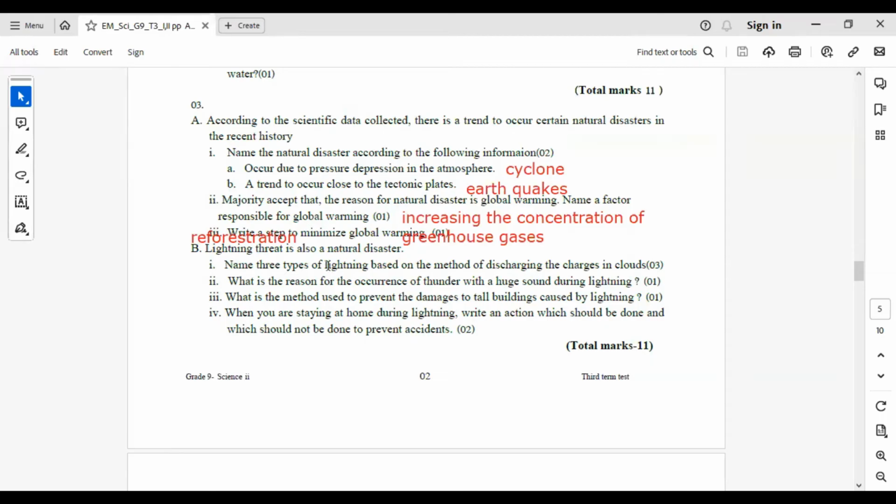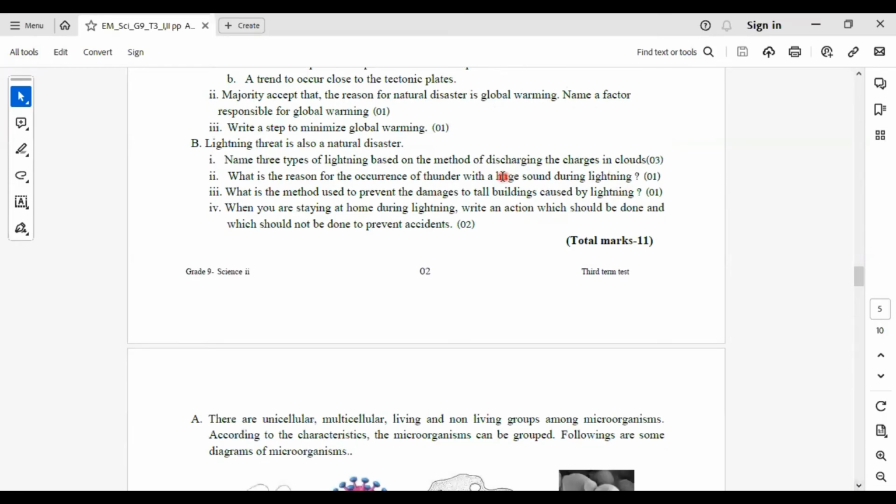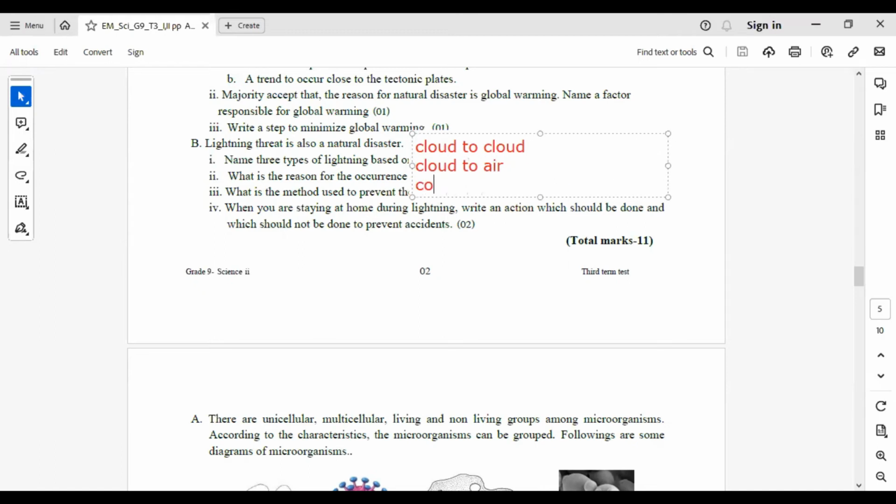Next question. Lightning threat is also a natural disaster. Name 3 types of lightning based on the method of discharging the charges in clouds. You have to write the 3 types: cloud-to-cloud lightning, cloud-to-air lightning, and cloud-to-ground lightning.